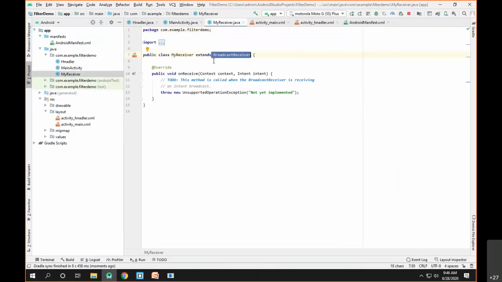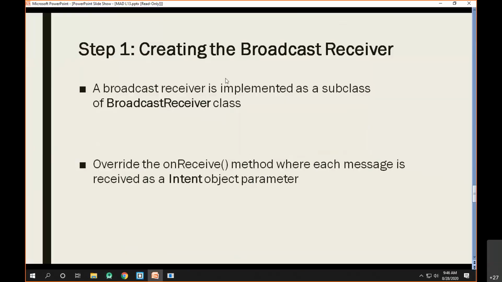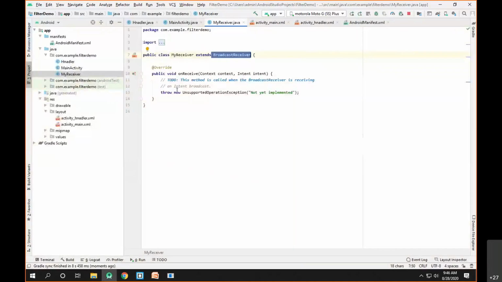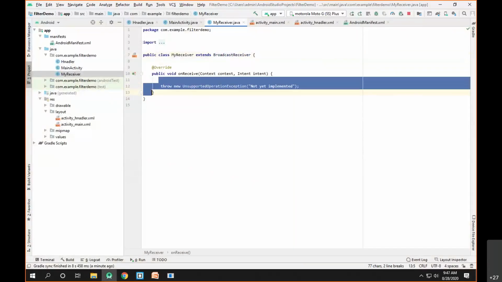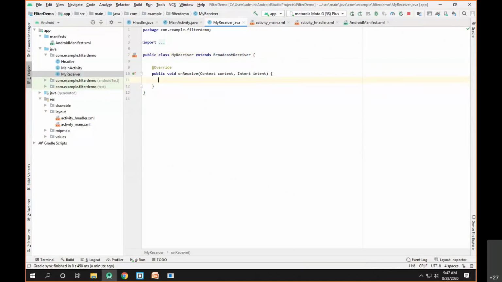Okay, so as we have shown in the presentation, we have created a subclass of class BroadcastReceiver. And the second thing, we have to override a method onReceive. So whatever the method is there, which is present inside the built-in class BroadcastReceiver, we have to override that. So this is the method onReceive.